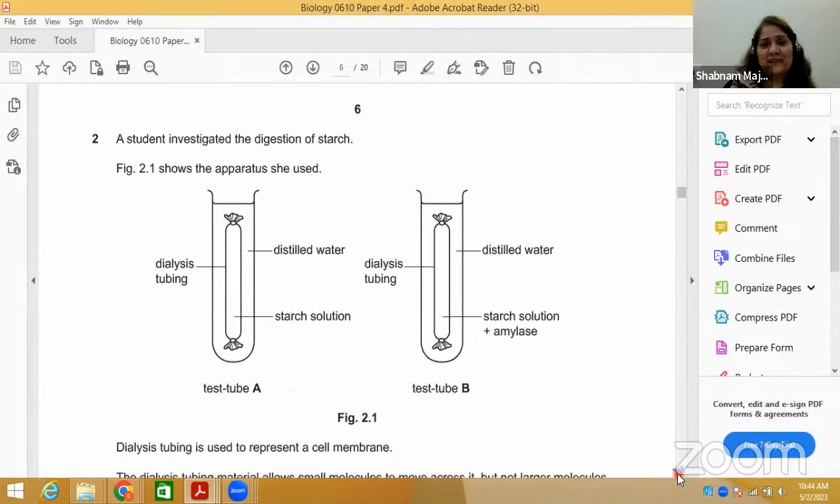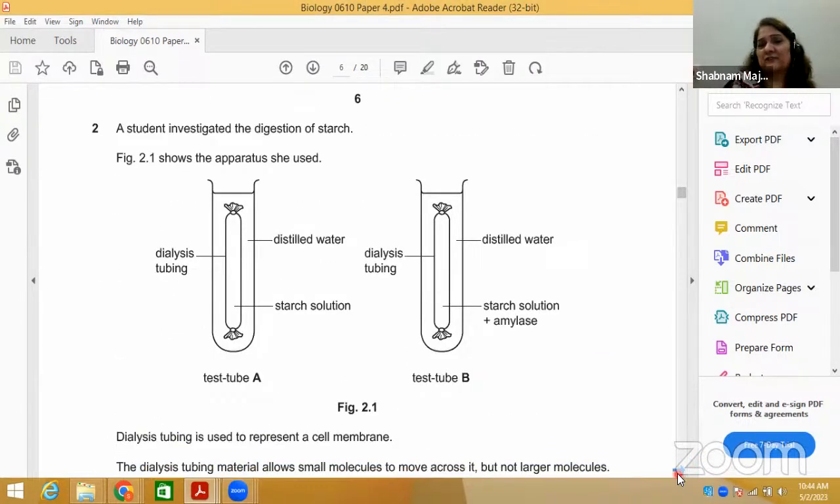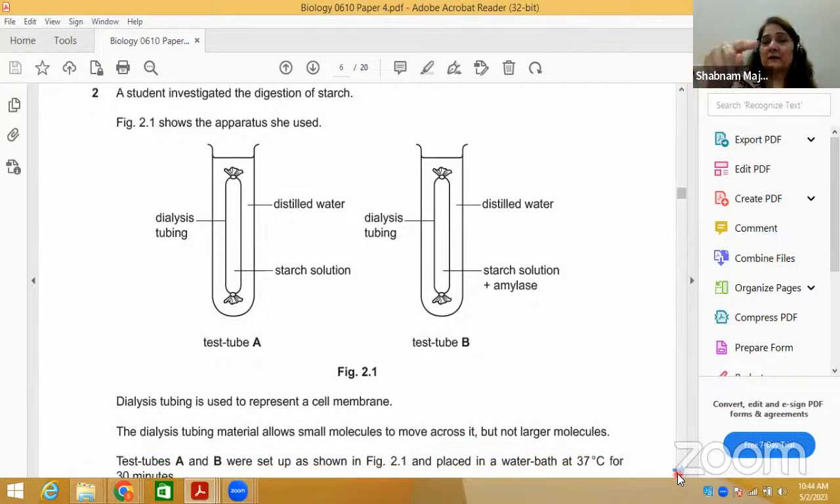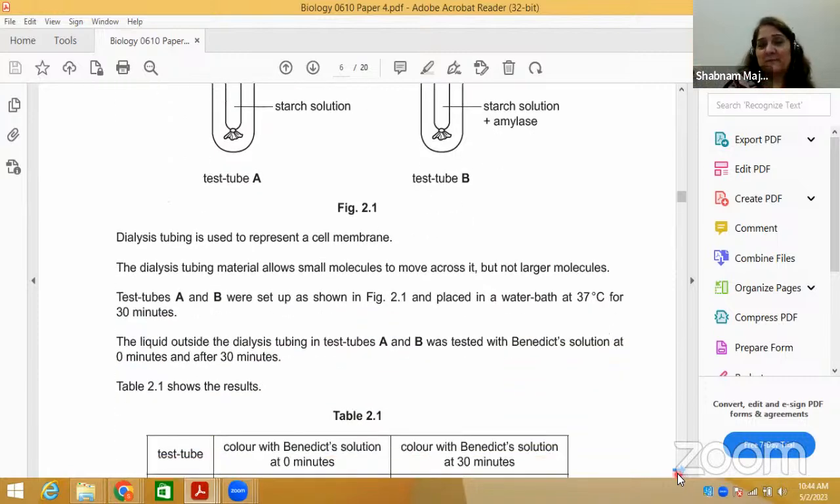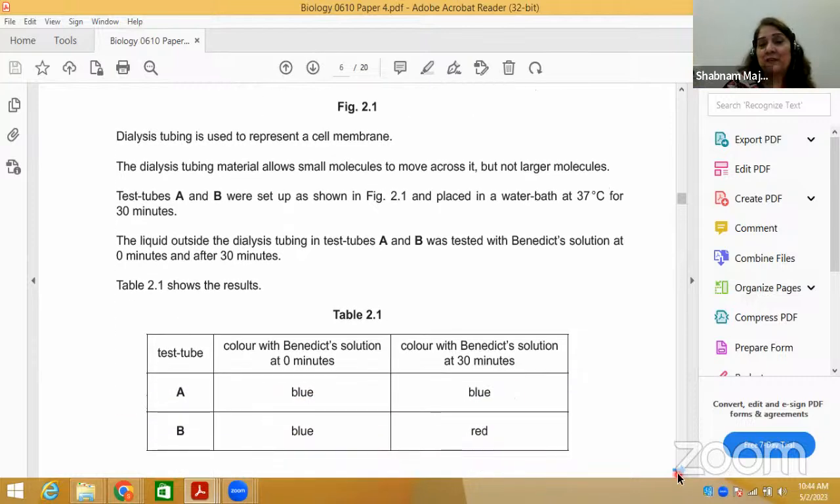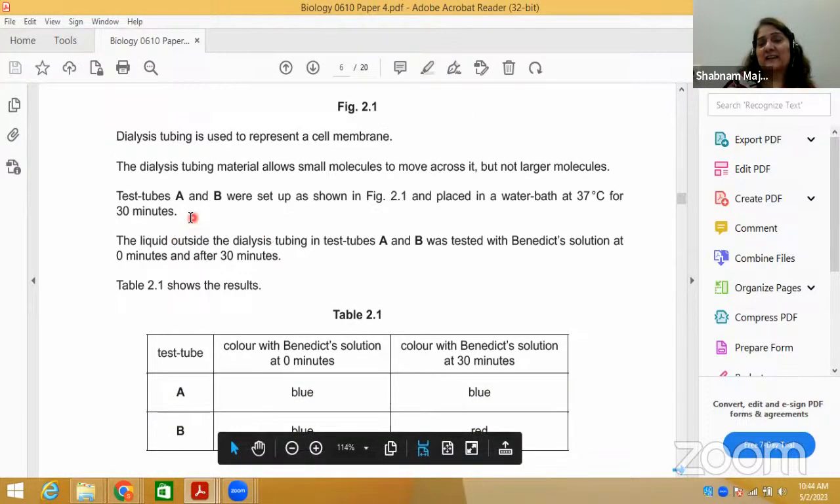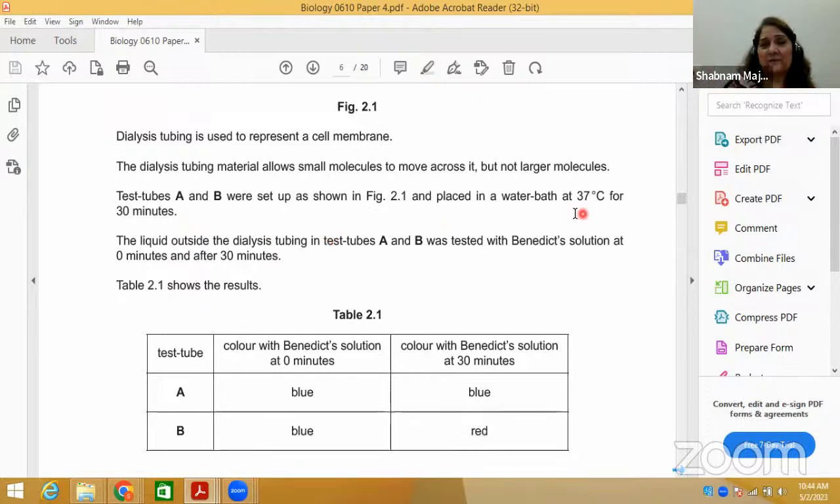After that, the next topic is digestion of starch. Visking tubing is a partially permeable membrane. This type of question can come in the ATP paper also. Dialysis tubing is a partially permeable artificial membrane, just like the cell membrane. He has given you two test tubes, A and B, placed in a water bath at 37 degrees, which is the optimum temperature.